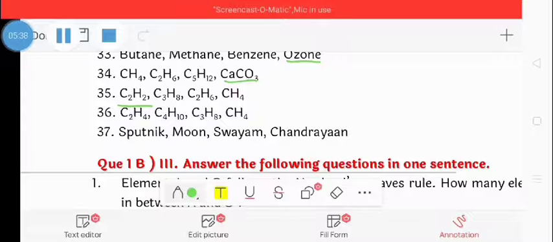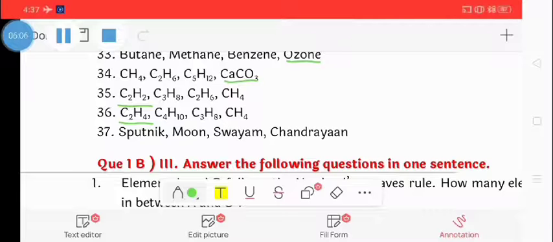Next question: C2H4, C4H10, C3H8, CH4. The correct or odd one is C2H4, ethene. It is ethene because ethene is an unsaturated hydrocarbon while the others are saturated hydrocarbons.